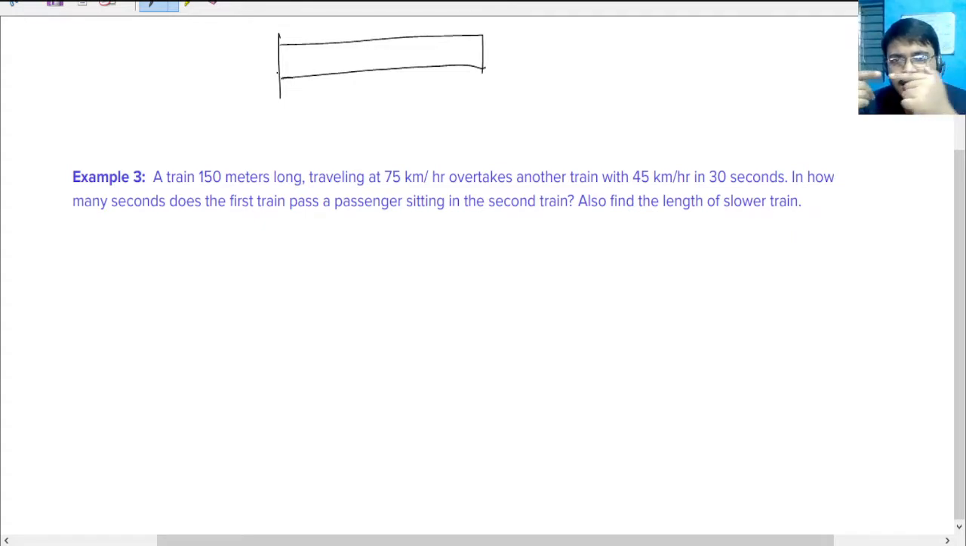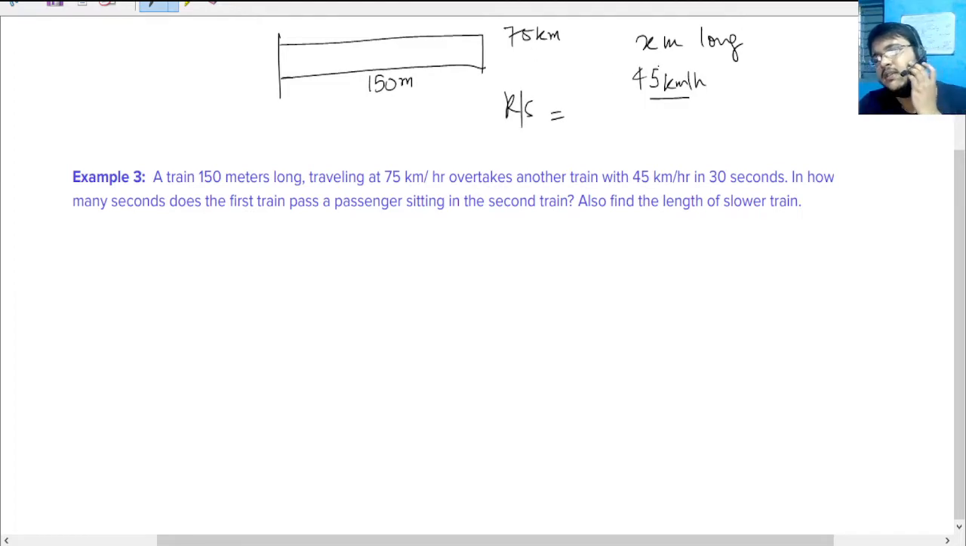So you can probably take a case where they're meeting from the opposite directions, right? So suppose this is that train which is 150 meters long, traveling at the rate of 75 kilometers per hour. The other train that is in the picture is, I don't know, x meters long, and it has a speed of 45 kilometers per hour. Okay, so the relative speed is 75 minus 45, that is 30 kilometers per hour.